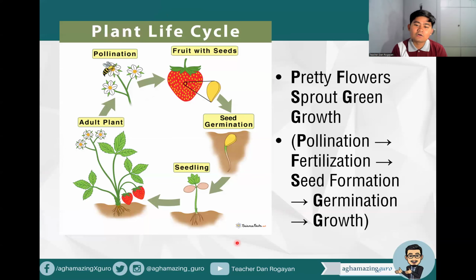Pretty flowers sprout green growth. Pollination, fertilization, seed formation, germination, and the growth. You can see here, right? So pollination, which of course will have fertilization, then seed formation, then germination, then growth as a seedling before it becomes an adult plant.